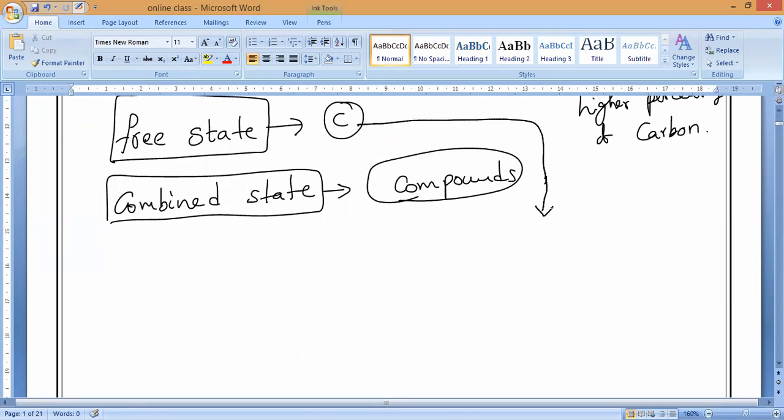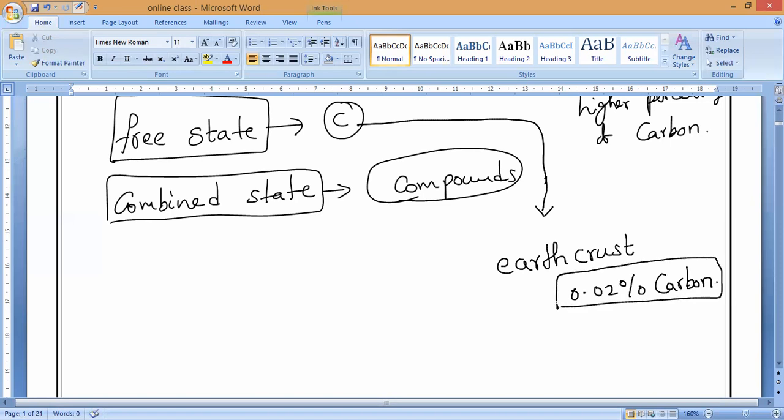So now if you observe very carefully, the earth crust, if you go inside the earth, that is what is called the earth crust. Are you understanding? The earth crust contains only 0.02% of carbon. This is the most important thing. This value is only important for us.